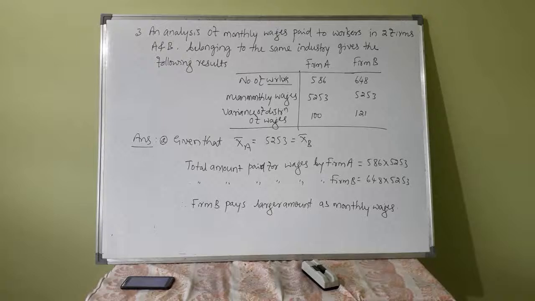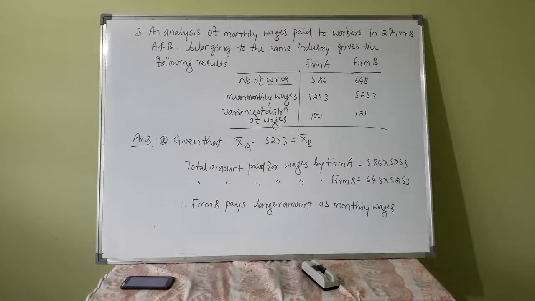See here, mean of A and mean of B are the same. X bar A is equal to X bar B is equal to 5253. The total amount paid for wages is asked. You are asked to compare. See, what is the question? Which firm pays more amount for wages, isn't it?